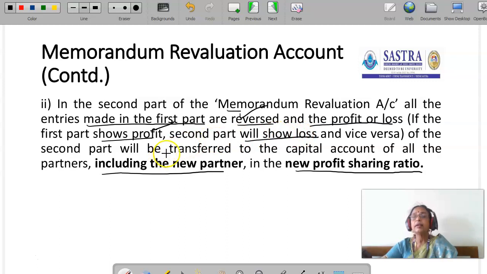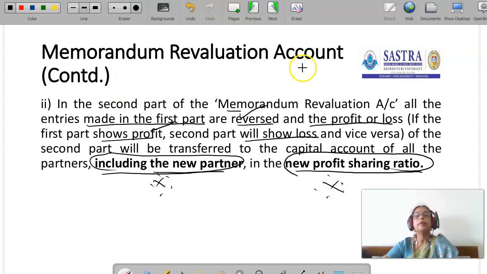And the second part profit or loss should be transferred to capital account of all the partners, including the new partner. That is very, very important. Including the new partner in the new profit sharing ratio. So in this way we have to prepare memorandum revaluation account. If the partners want to retain the old values of the assets in their books, then they have to prepare memorandum revaluation account.